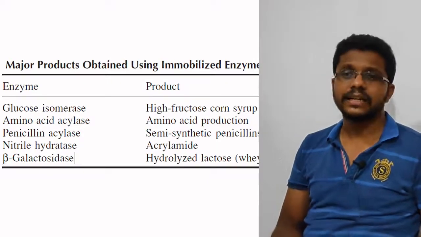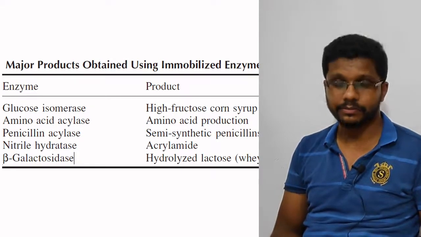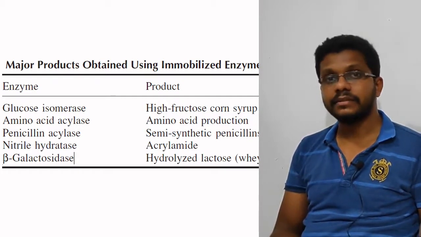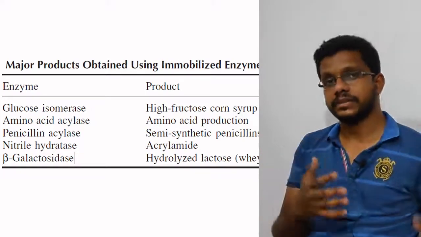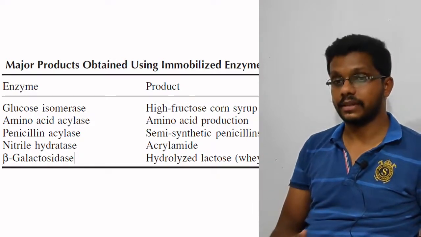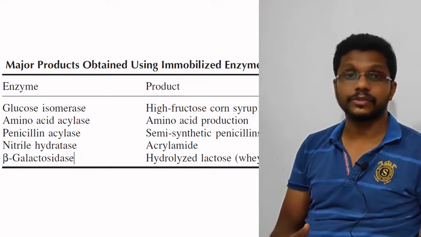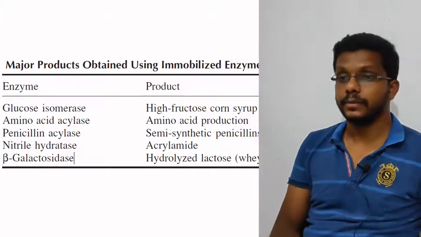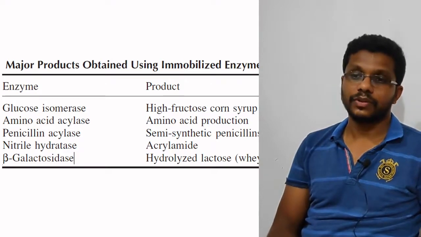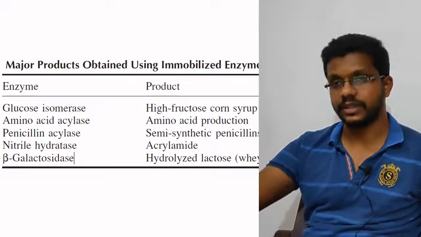Amino acid acylase. This class of enzyme is used for the production of amino acids, which is important in the biopharmaceutical industry. Penicillin acylase. It is used for the production of semisynthetic penicillin. This enzyme can convert the basic beta penicillinic acid structure of the penicillin for the production of semisynthetic penicillin. Nitrile hydratase is used for the production of acrylamide, which is used in many applications, including the polyacrylamide gel electrophoresis. Beta galactosidase is used for the production of hydrolyzed lactose. So these are the applications of immobilized enzymes which are used industrially.